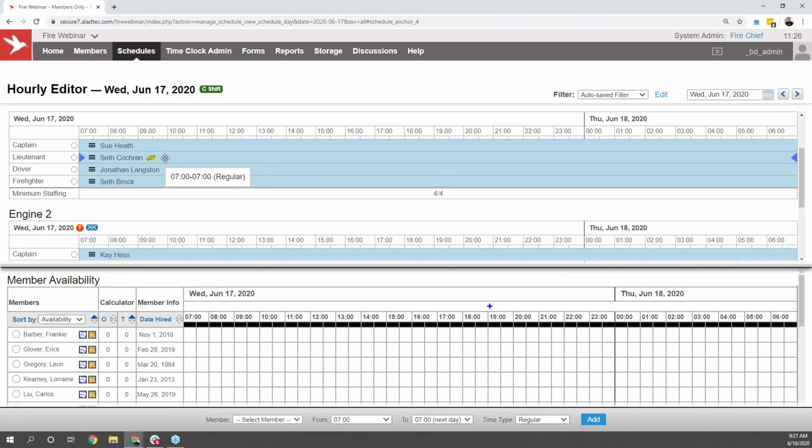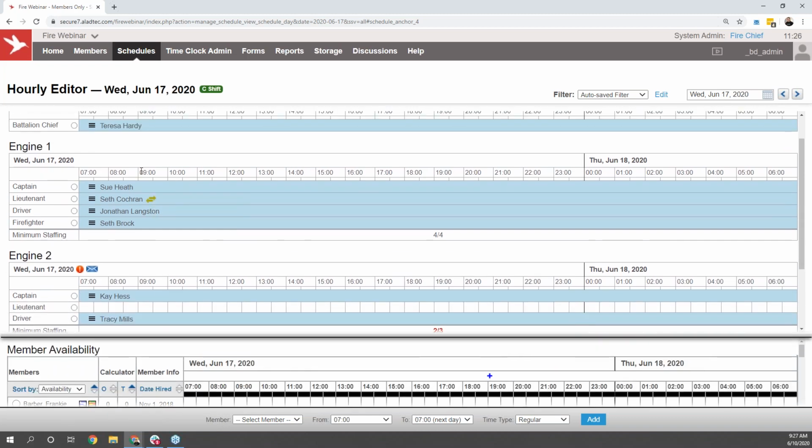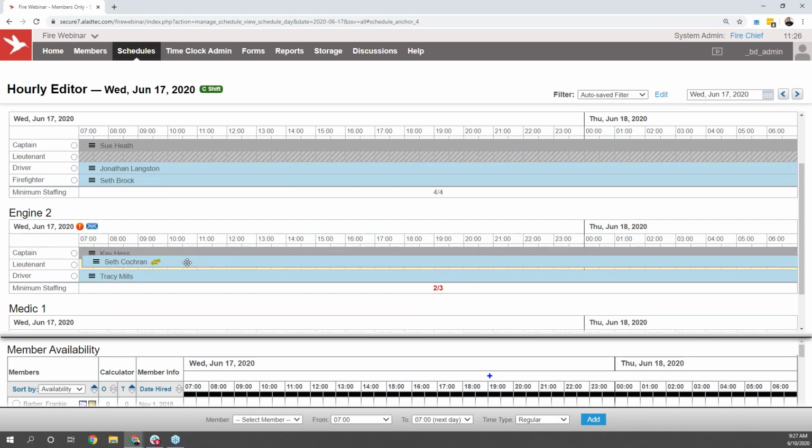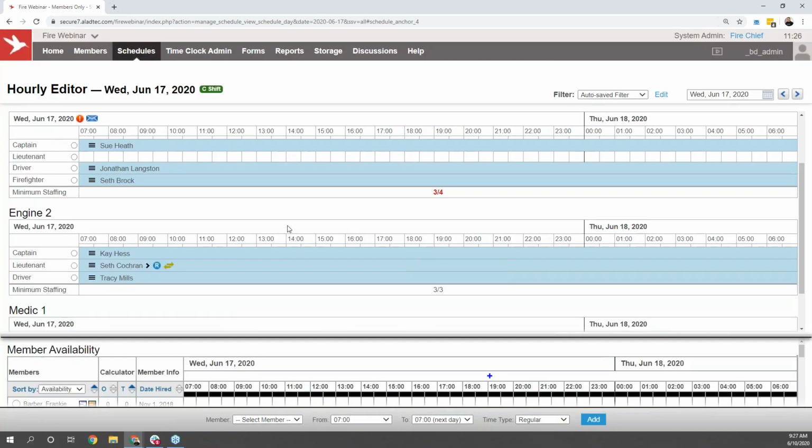Maybe Seth is going to cover that position on Engine 2 rather than working their current position, so you need to move that user from Engine 1 to Engine 2. You can also from this page click and hold on a user's name and drag and drop them to another schedule where you'll be able to get that updated, showing the user working in a different position at that point. From here, you can also hover over user shifts and click and hold on the purple arrow to other side to adjust the time frames of the shifts for the individuals.